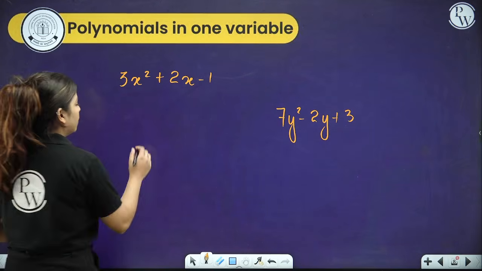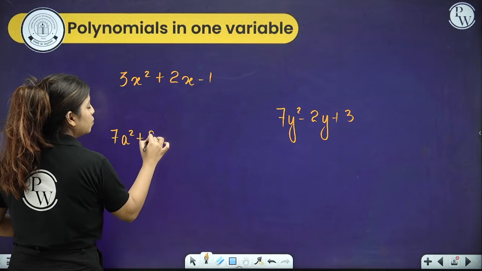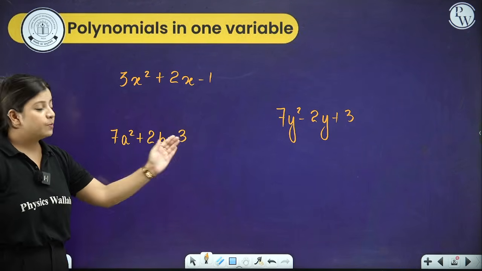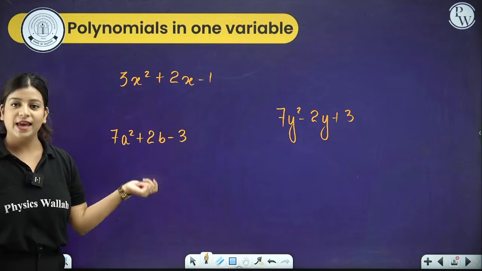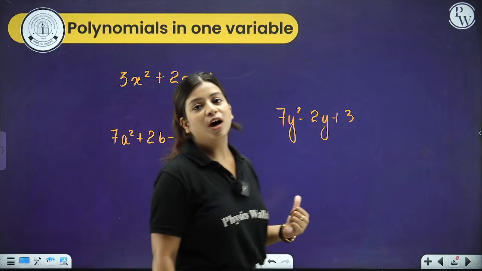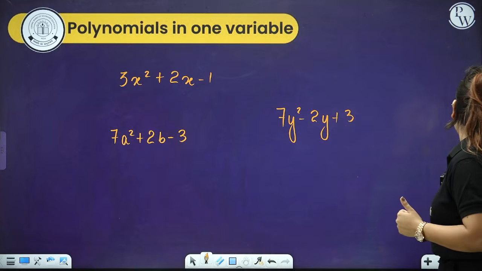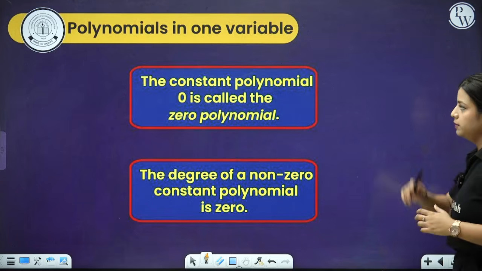The next example is 7a square plus 2b minus 3. In this particular expression, two variables are used, a and b. So this is not a polynomial in one variable. Got it? Now let's talk about certain facts.